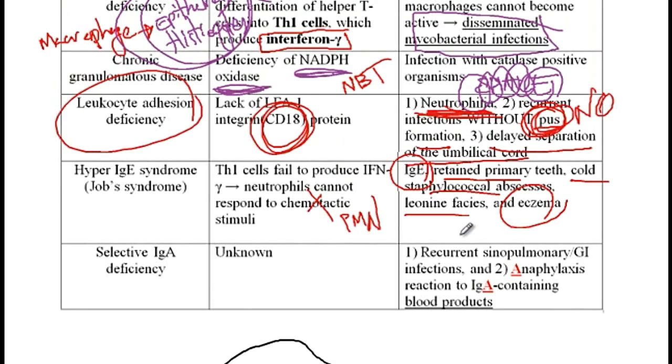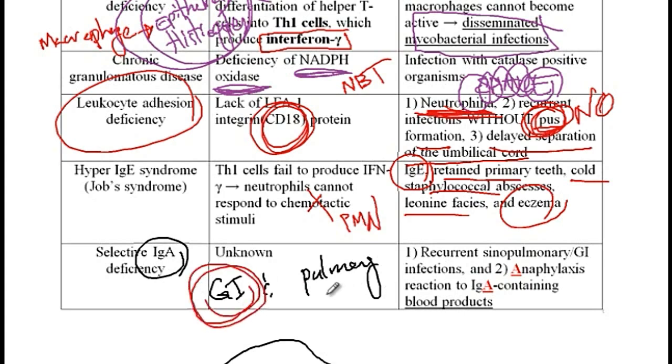And finally, selective IgA deficiency. IgA is required for the protection of the mucosal surfaces in the GI and the pulmonary tract. So therefore, due to the lack of IgA, these patients are prone to infection with Giardia lamblia, as well as recurrent otitis media, sinusitis, or pneumonia infections.